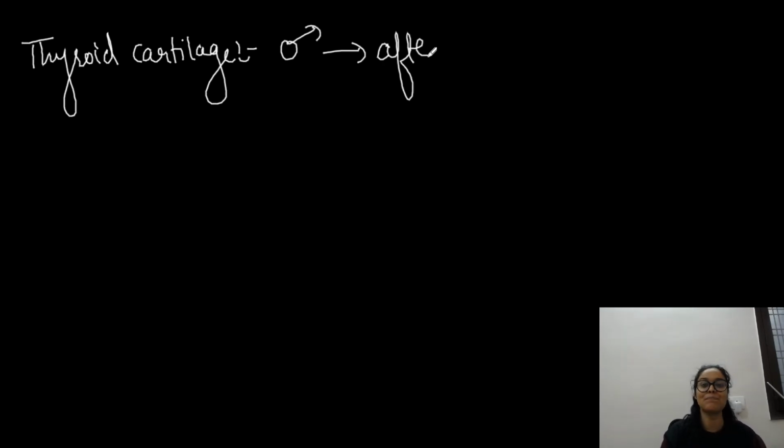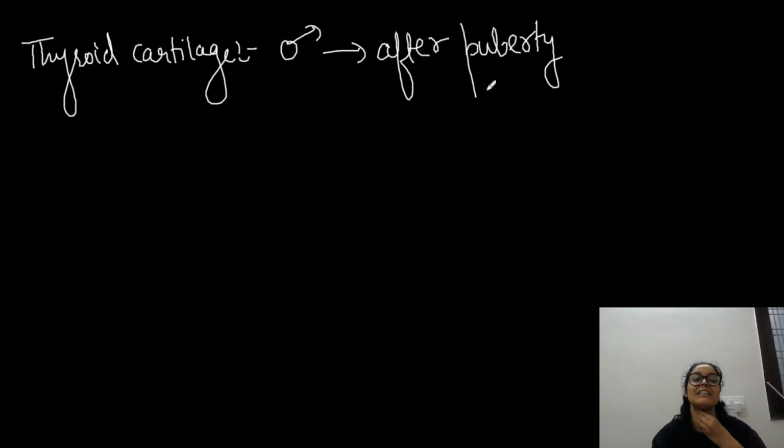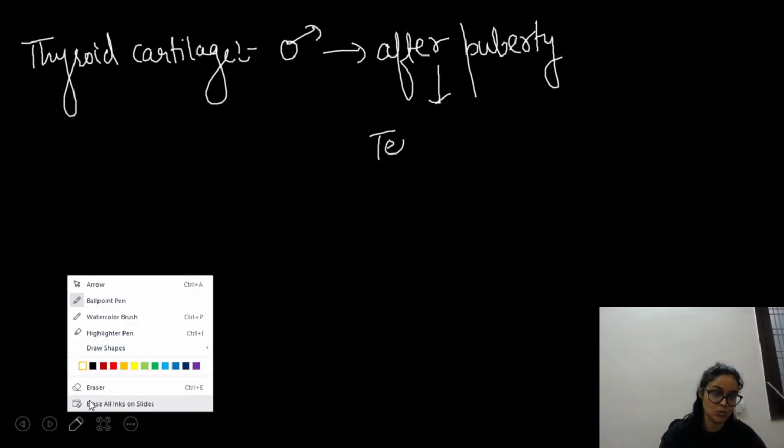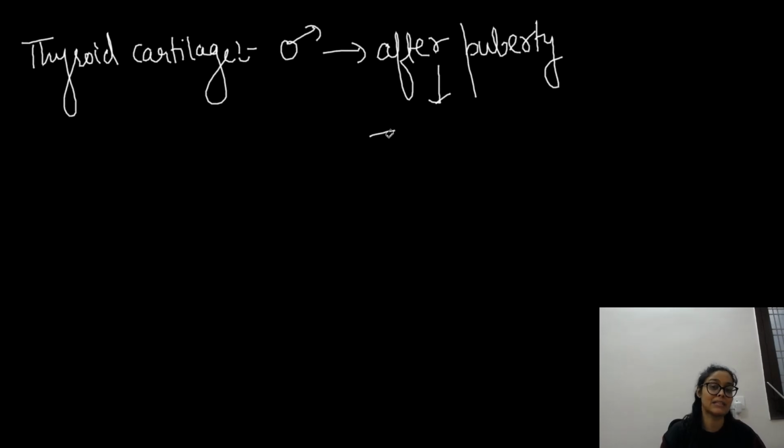And in case of male, about thyroid cartilage, due to testosterone after puberty, यहाँ पर it becomes so thick, right? So after puberty, what happened? This becomes so thick and obviously is called Adam's apple. So यही Adam's apple बनाता है. NEET का question है. So they have asked this question in NEET itself, right? So obviously it thickens after puberty.